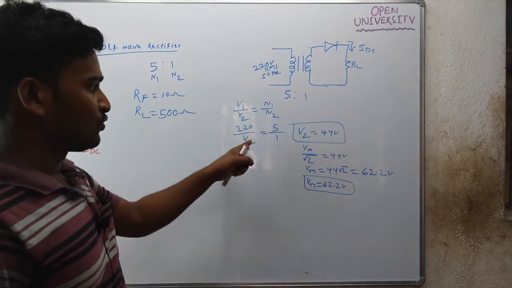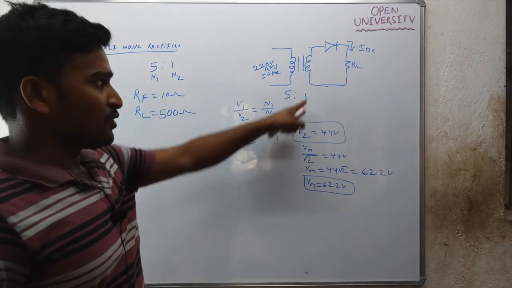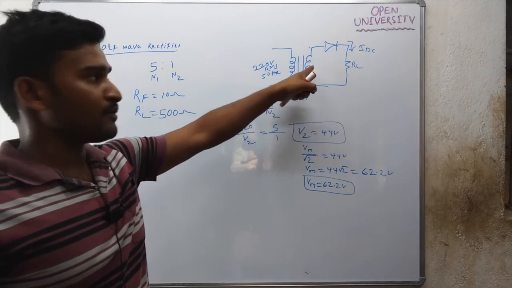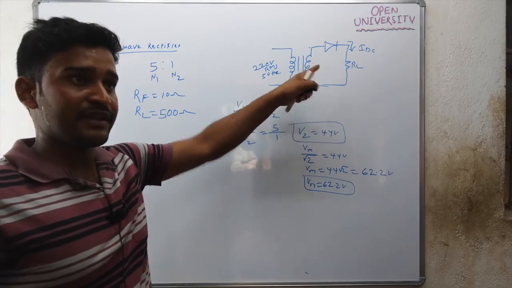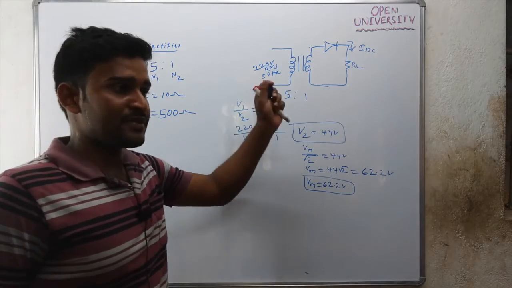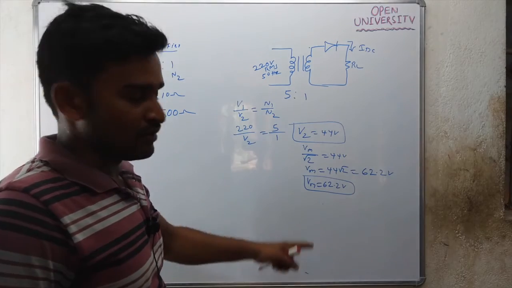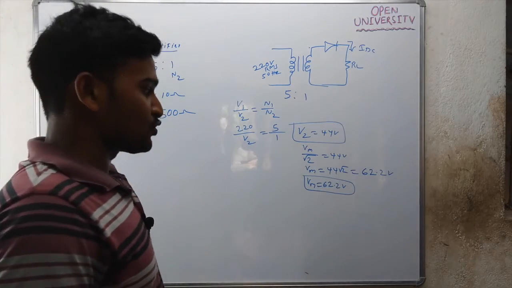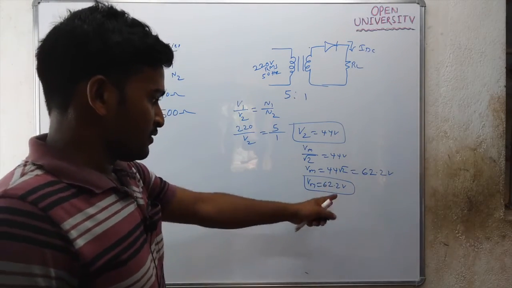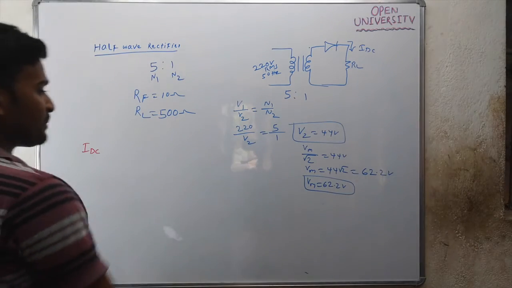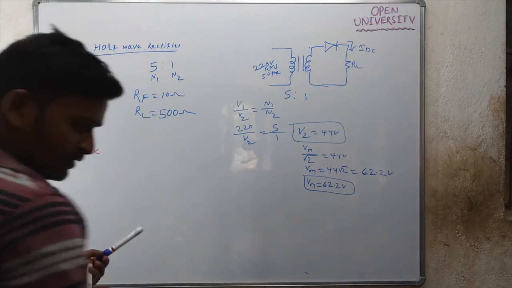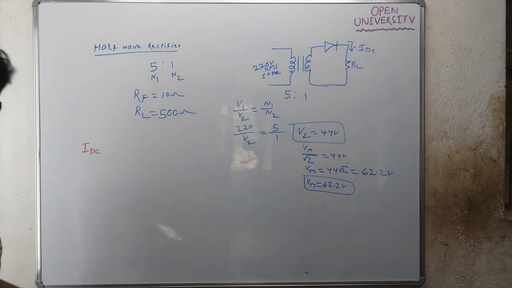This V2 is the RMS voltage across the secondary winding. What is the voltage across the secondary winding? It is Vm sin alpha. And what is the RMS value of Vm sin alpha? Vm by root 2. So Vm by root 2 is 44 volt. So Vm is 44 into root 2, that is 62.2 volt. So we obtained Vm. Now it is asked to calculate the DC